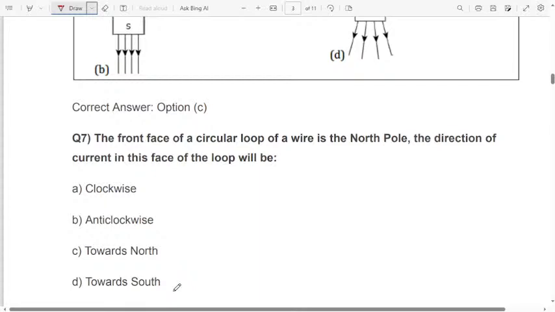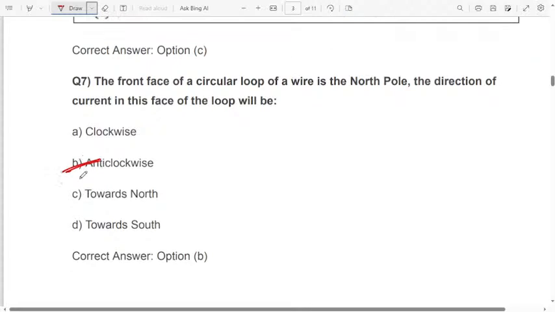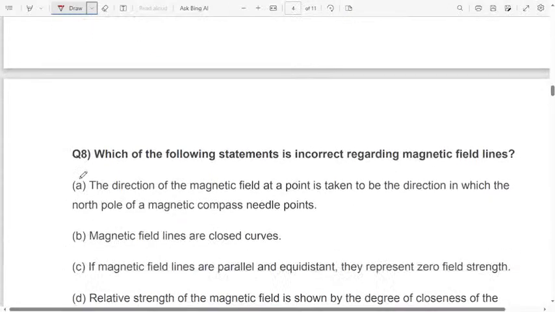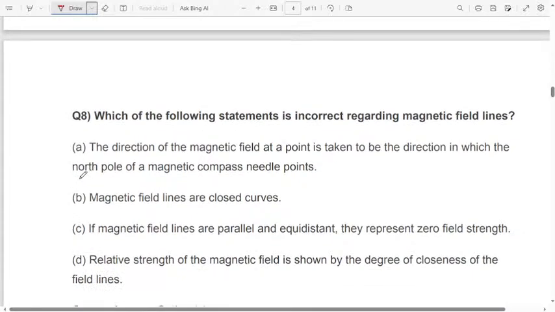In which direction will the current in this face of the loop be? Option B, it will be in the anti-clockwise direction. Let us move to the next question now. Question number 8.